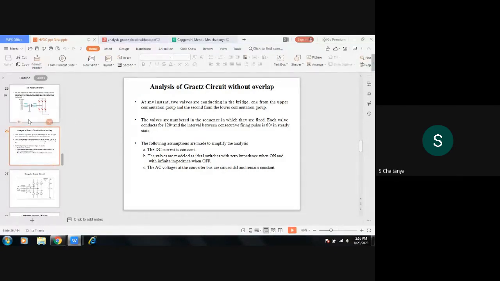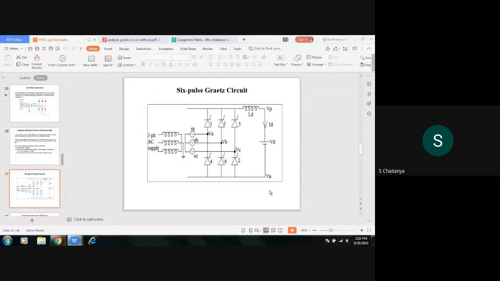In the 6-pulse converter or Graetz circuit, consisting of 6 thyristors, 2 thyristors will be conducting at a time, one from the upper arm and one from the lower arm, one from the anode side and one from the cathode side. The pair of thyristors will conduct for 60 degrees. After 60 degrees, the pair of thyristors will change, and each single thyristor will conduct for 120 degrees.